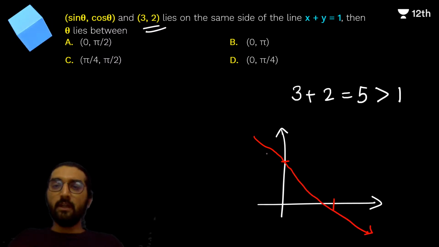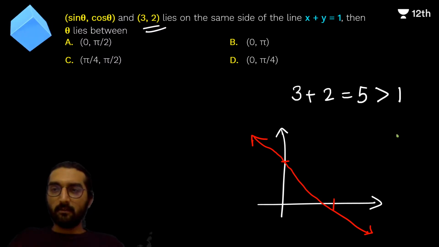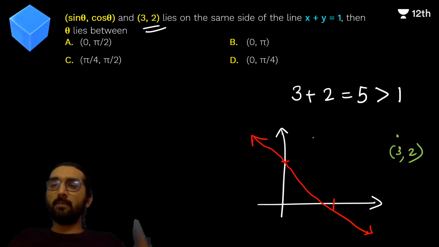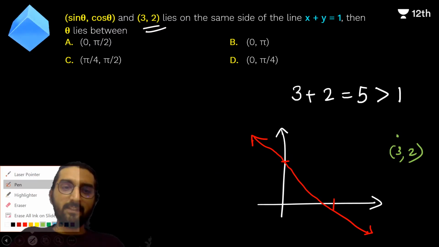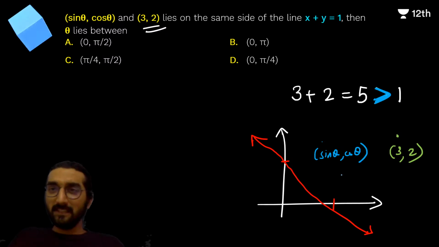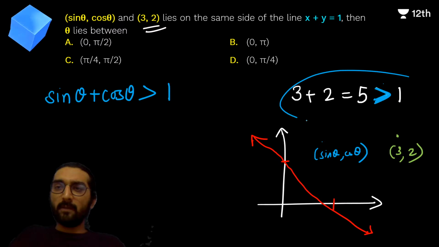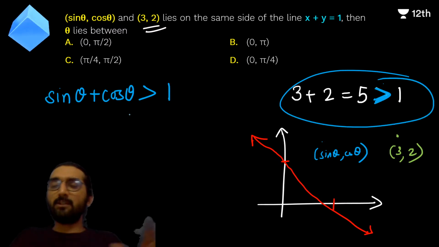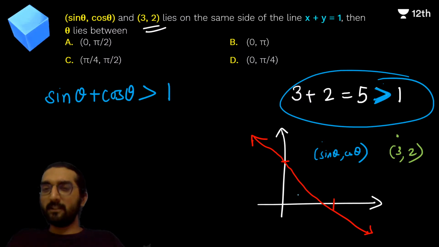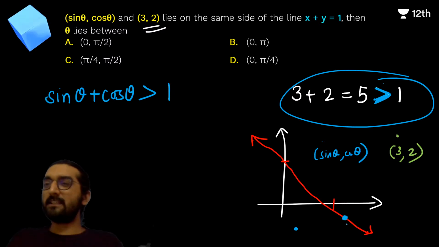Okay, and if you want to just put this point 3 comma 2 somewhere, right, 3 comma 2 is somewhere here, let's say, then if sine theta comma cos theta also has to be on that side, even that has to be greater than 1. Do you understand that? Now if that is the case, then you'll have to say, okay, sine theta plus cos theta is greater than 1. Does everyone understand that since 3 comma 2 satisfies the greater than 1 thing, sine theta plus cos theta also has to be greater than 1, right? If it is on the other side of the line, then it will be less than 1. If it is on the line, then it will be equal to 1. Do we understand that, guys?